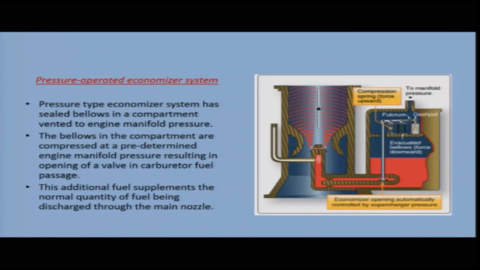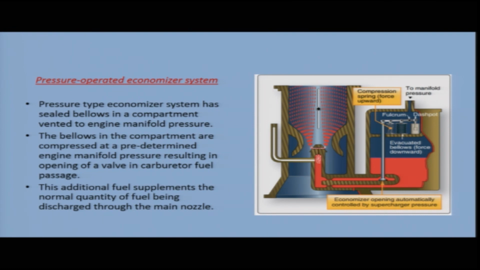Another type is the pressure operated economizer system. The pressure type economizer system has sealed bellows in a compartment vented to engine manifold pressure. So, here you can see in the diagram, this is a compartment which has a sealed bellows, and this compartment is vented to the engine manifold pressure.